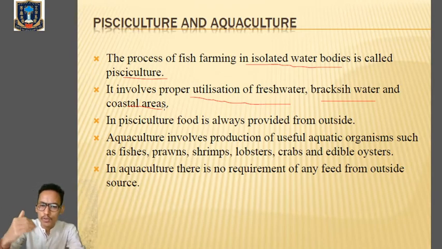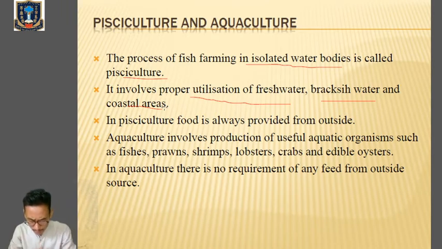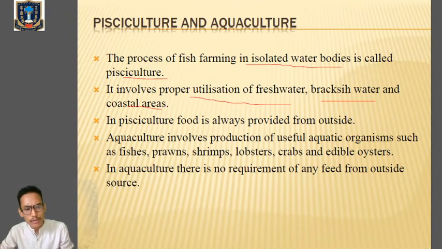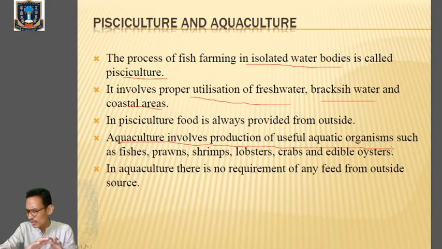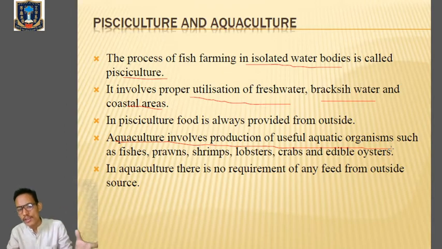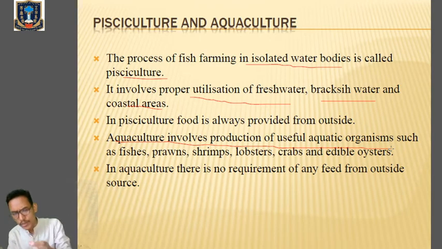And in pisciculture, the food is always provided from the outside. Clear? And mainly in pisciculture, we are rearing all types of aquatic organisms. Aquatic means which are mainly found in the water body. Next one, aquaculture. It involves the production of useful aquatic organisms. We are not going to culture all the aquatic animals in the case of aquaculture. We are only going to rear fish and their products, which are mainly edible. Only edible fishes we are going to culture in the case of aquaculture.